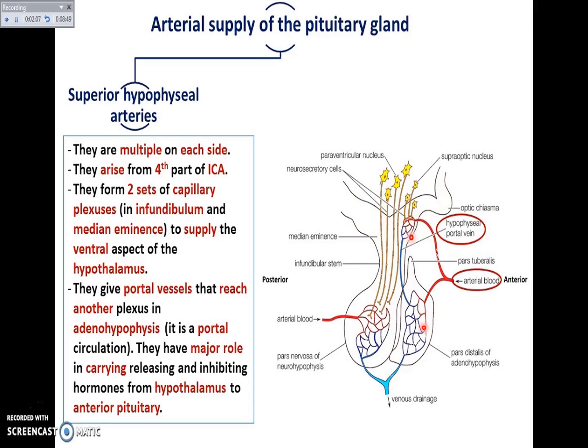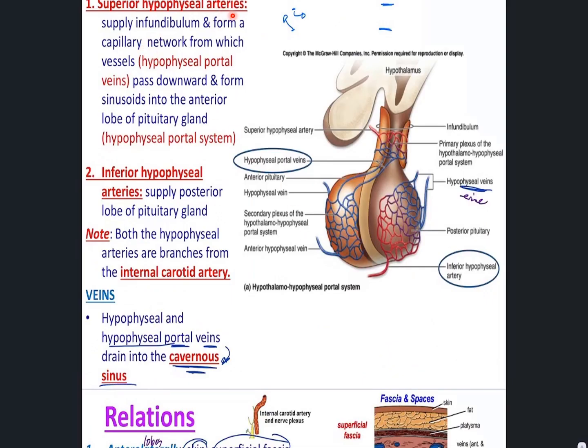It is a portal circulation. They have major role in carrying releasing and inhibiting hormones from hypothalamus to the anterior pituitary. Superior hypophyseal arteries supply the infundibulum and form capillary network from vessels, that is hypophyseal portal veins, pass downwards and form sinusoids in the anterior lobe of the pituitary. So they form sinusoids in the anterior lobe of the pituitary gland, which is called the hypophyseal portal system. So we can see here the hypophyseal portal veins.